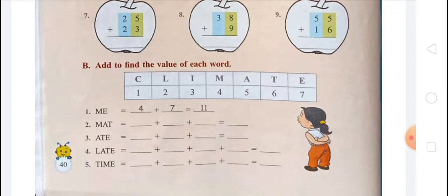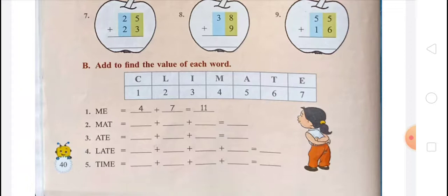Now MAT. The number for M is 4, for A is 5 and for T is 6. So 4 plus 5 is 9, 9 plus 6 is 15. So in second there will be 15. Question number 3, ATE. For A there is 5, for T there is 6 and for E there is 7. So 5 plus 6 is 11, 11 plus 7 is 18. So in third there will be 18.